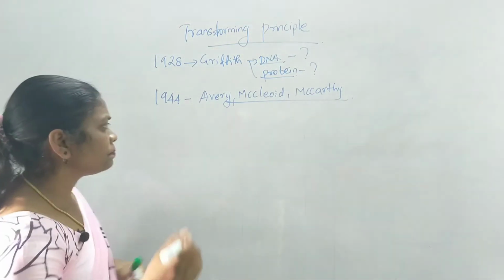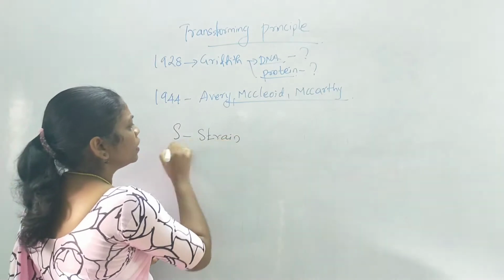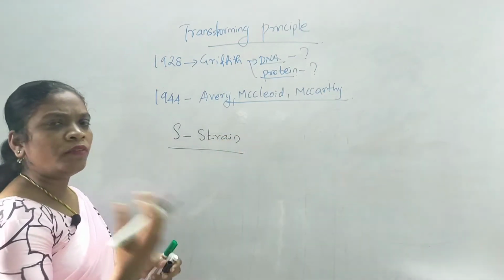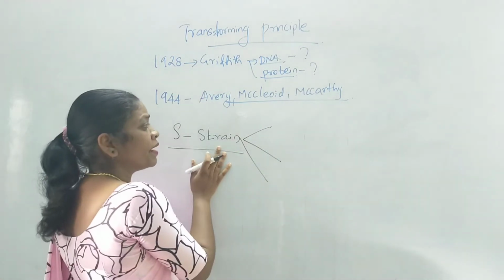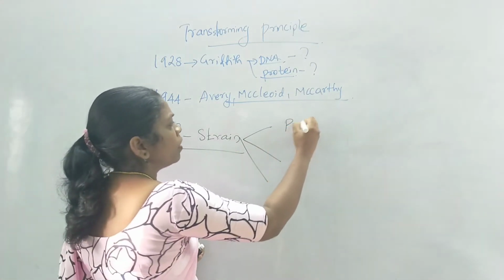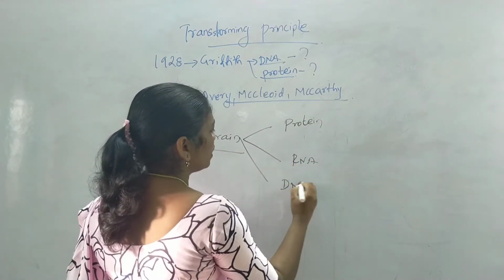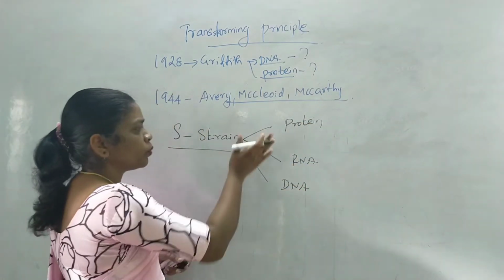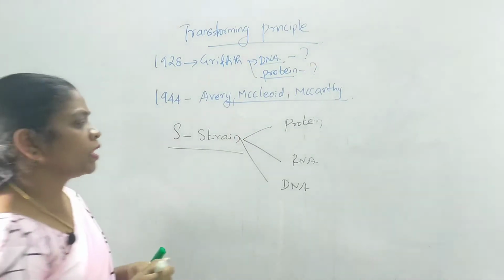experiment. Imagine they have taken a strain and they've got the extractions. They separated the extraction like protein, RNA and DNA. The extract from the strain was separated as protein, DNA and RNA.